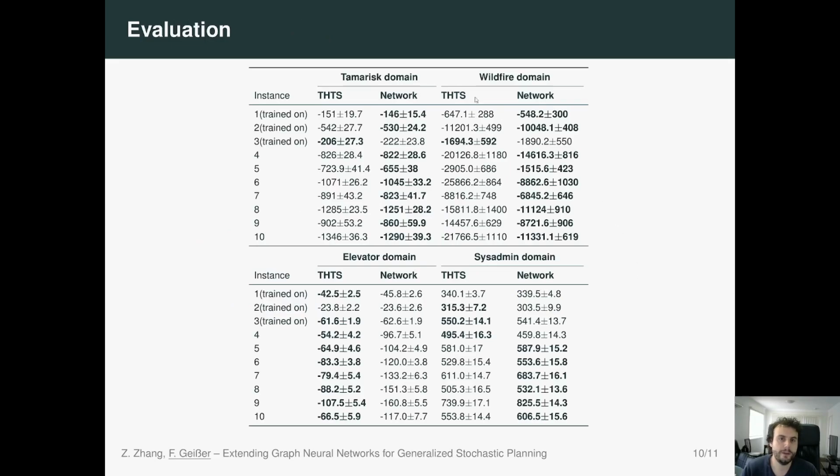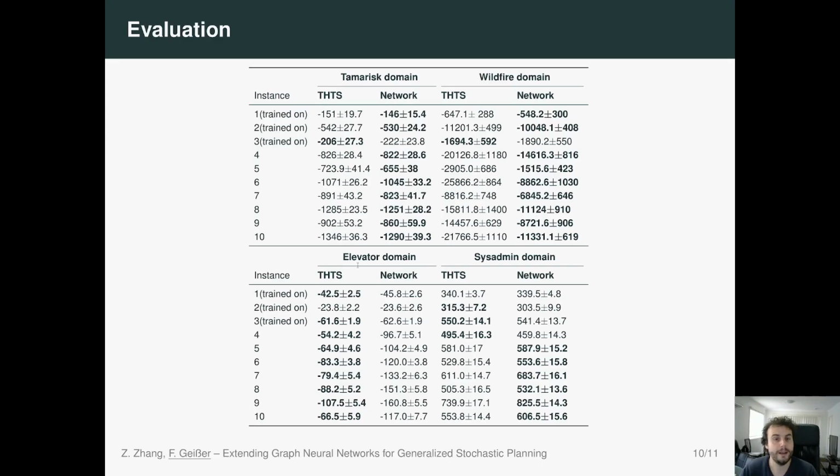And now here are the results. We have 4 different domains. On the right column, we have the average over 100 rounds of our trained network, so our general policy. And on the left, we have the THTS configuration of the PROST planner. In bold, we have instances where one configuration performed in general better. And what we can see is that for Tamarisk, Wildfire and sysadmin, the general policy outperforms the policy generated by PROST. For Wildfire, by quite a lot actually, but also for sysadmin, these values are quite large, I would say, from personal experience. So I was really surprised when I saw the sysadmin values.